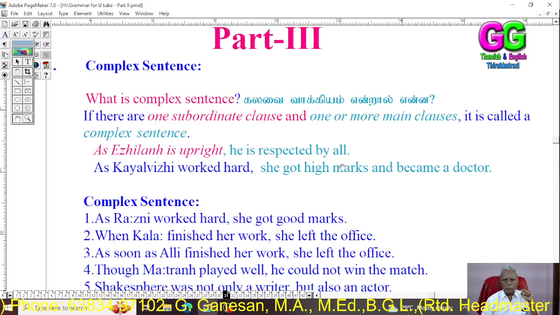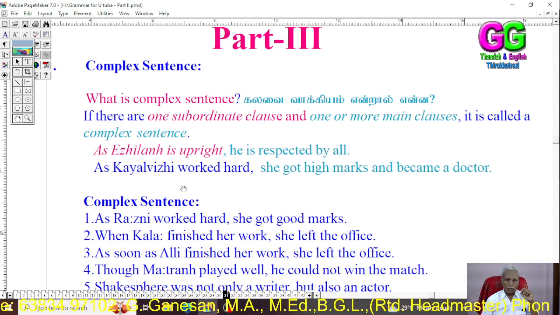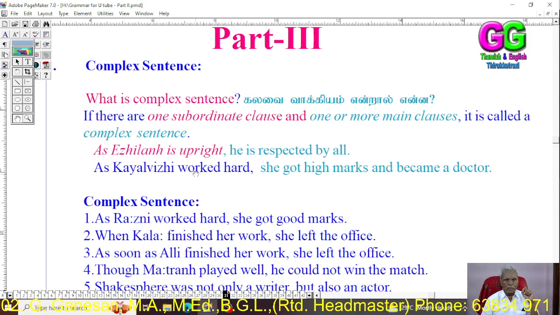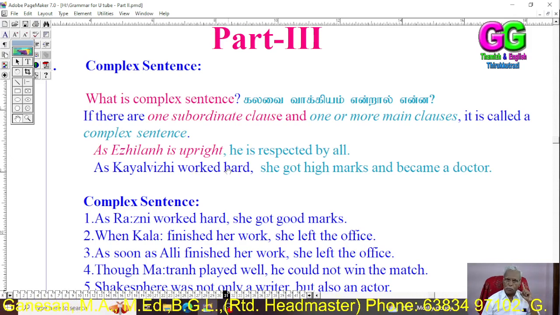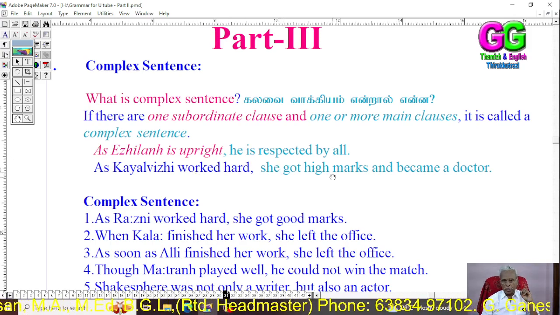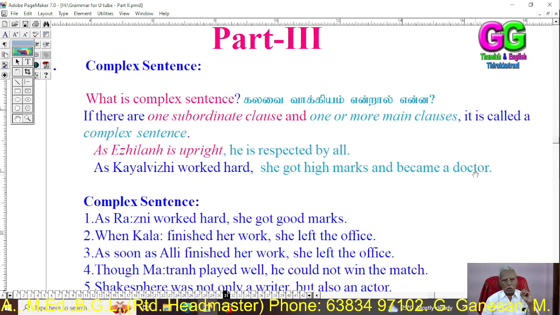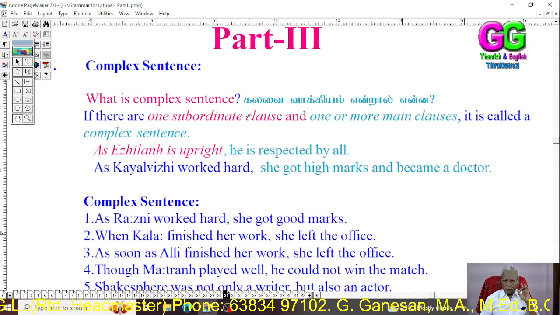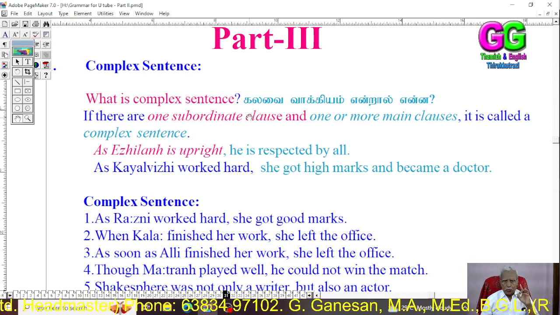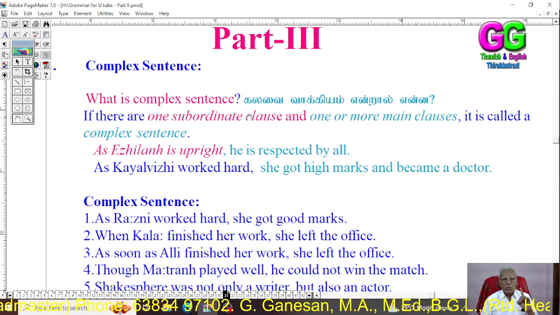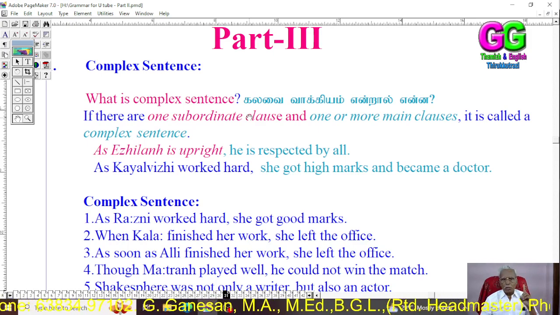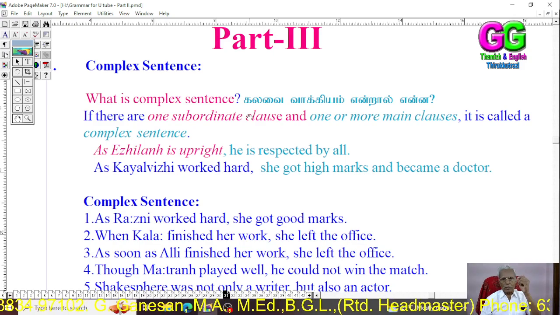He is respected by all, one main clause. In the second sentence, as Kayalguri worked hard, one subordinate clause. She got high marks, became a doctor, two main clauses. So, a complex sentence is one which has only one subordinate clause and one or more main clauses.